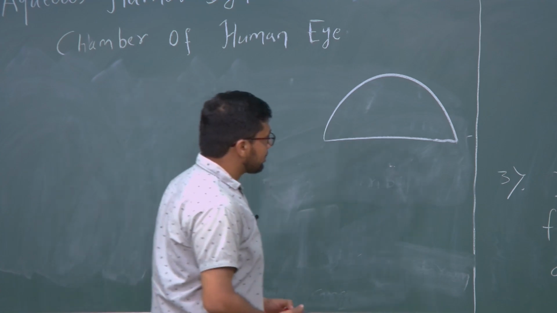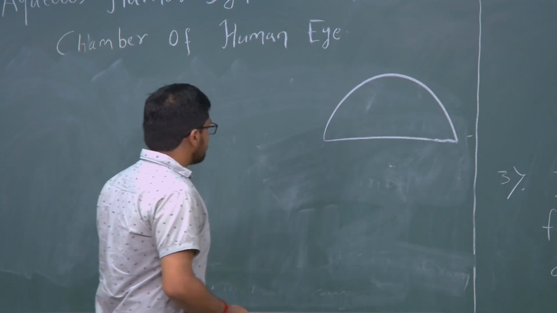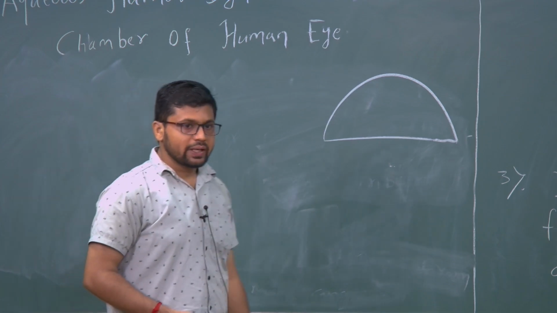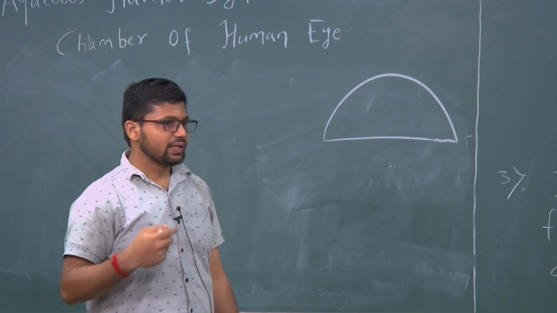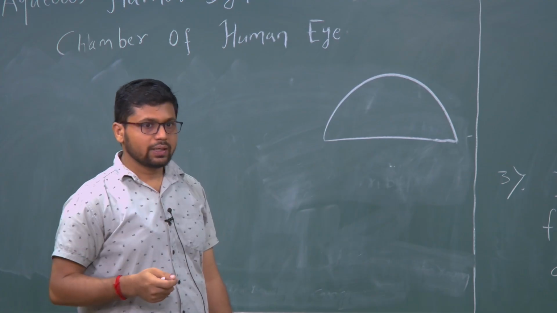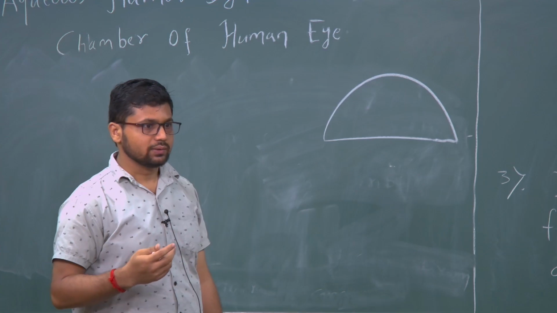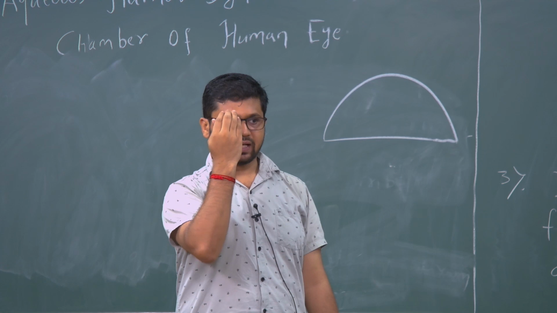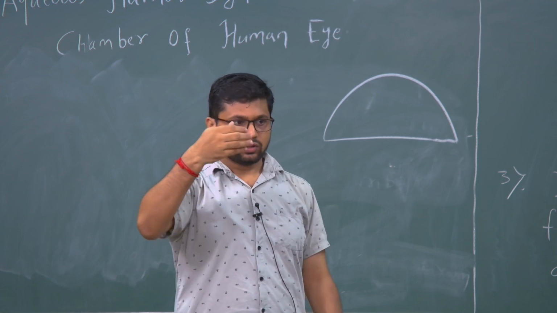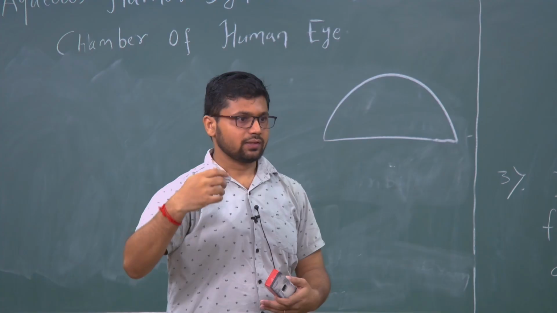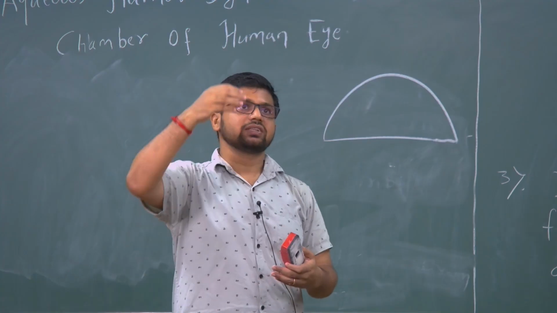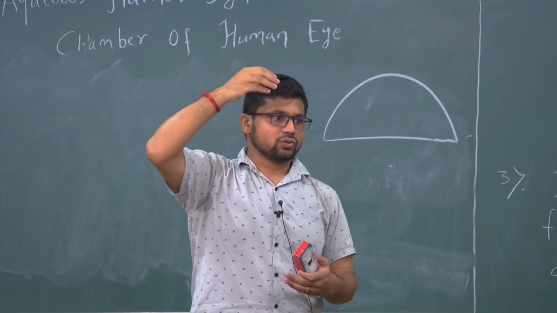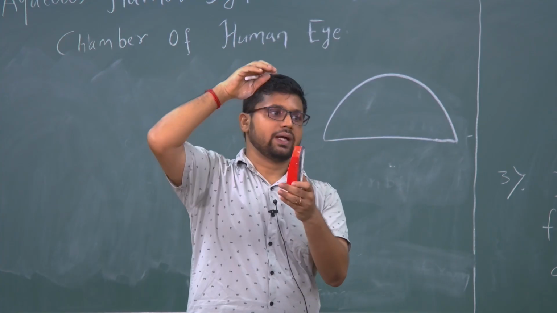So, this is the closed volume of the anterior chamber. Another thing I want to make clear is that the flow patterns inside the anterior chamber will depend on the position of the person. Suppose I am standing, so I am seeing towards the front. Our cornea is something like this. The bulged out part is facing towards the horizontal, whereas if I sleep, I face vertically up, so the curved part will be up.